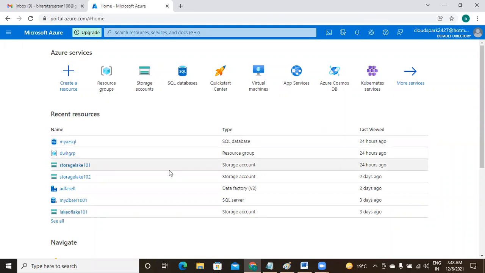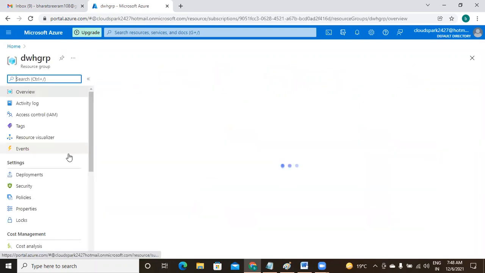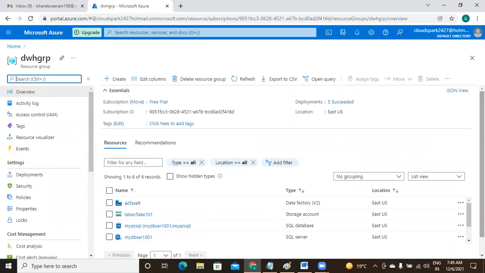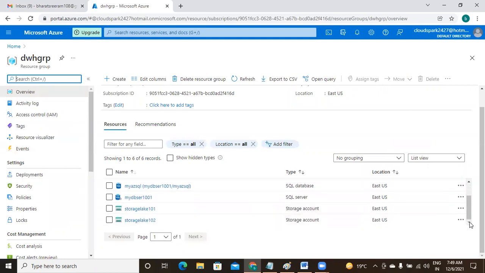So let me come back to my resource group DWGRP. So in our last session, we have created two storage accounts. One is the storage lake 101. Second one is storage lake 102.